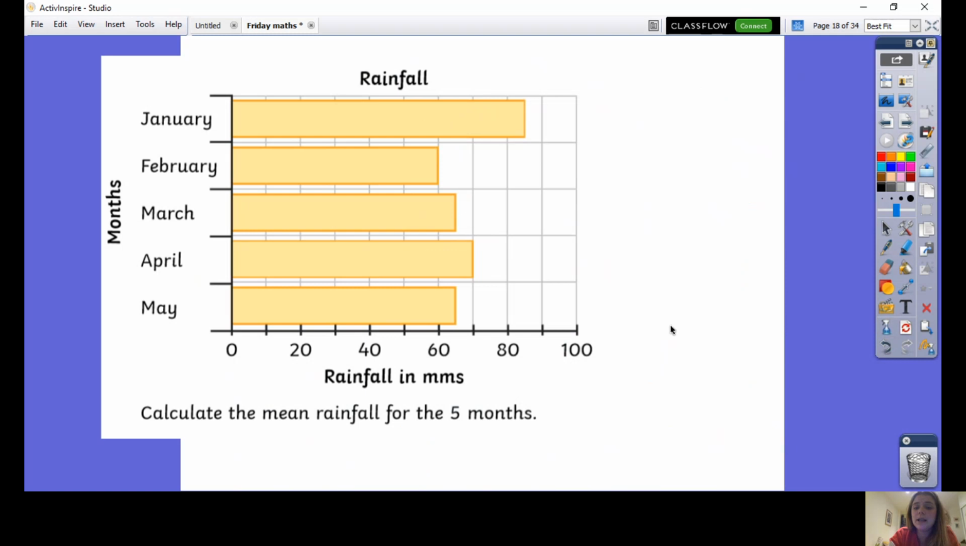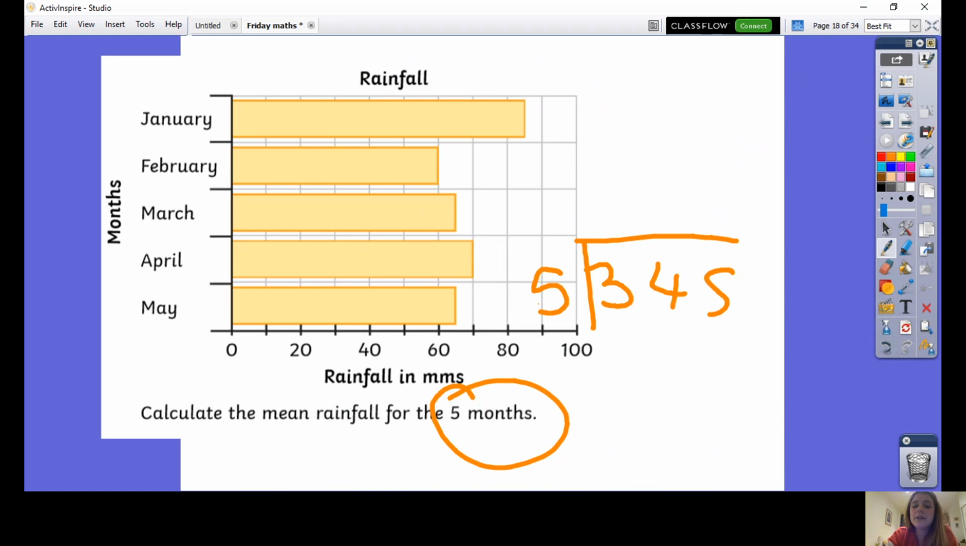Okay, now I know that my total is 345. I've worked it out twice. I need to do 345 divided by however many months there are, which is 5. 5s into 3 is 0. 5s into 34 is 6, regroup 4. 5 into 45 is 9. 69, and then your unit of measurement is millimeters. Is it bigger than the smallest of 60? Yes. Is it smaller than the biggest of 85? Yes.